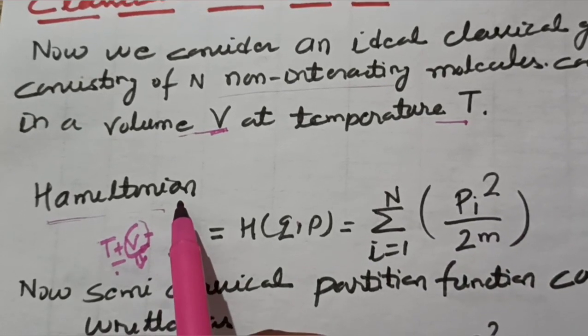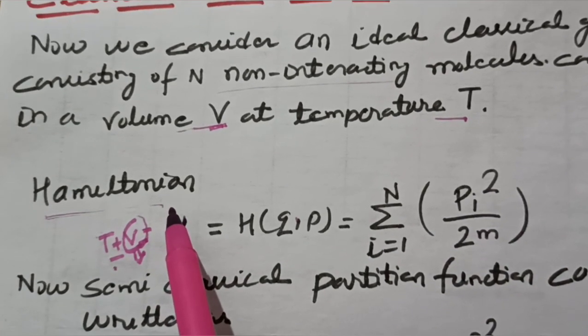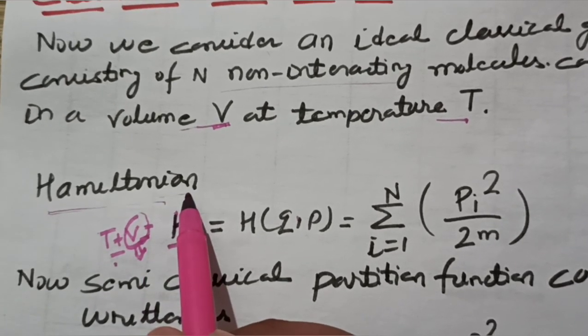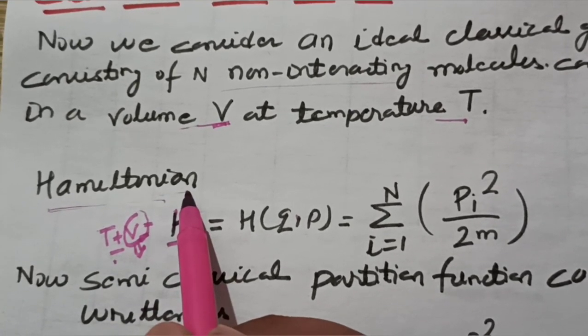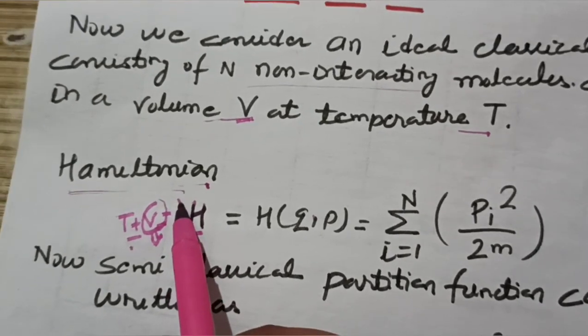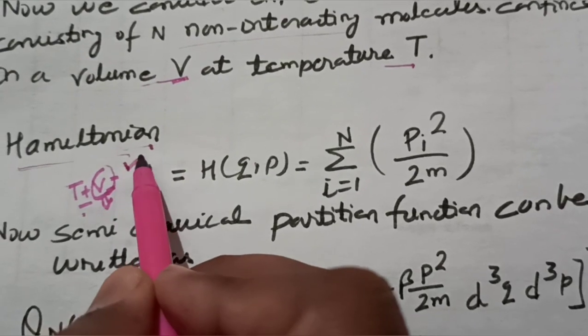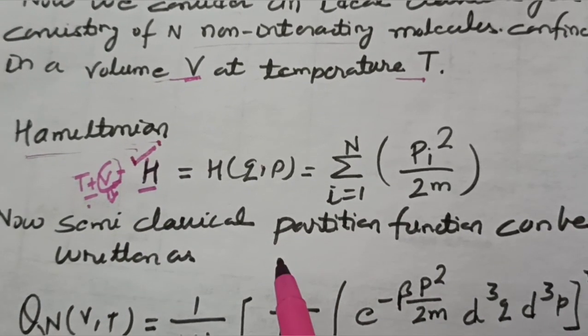In dealing with these cases, the first thing we calculate is the energy, because we need it for the partition function.